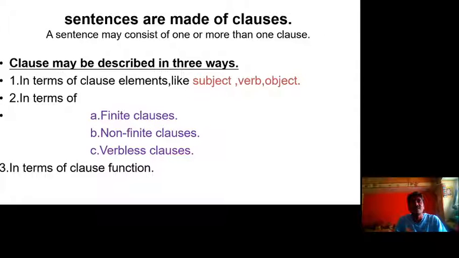A sentence is made up of two parts: one is phrase and one is clause. So then what does clause mean? It is described in three terms. First is in terms of clause elements like subject, verb and object; second, in terms of finite clauses, non-finite clauses and verbless clauses; and the third is in terms of clause function. So in these three ways the clause is described.